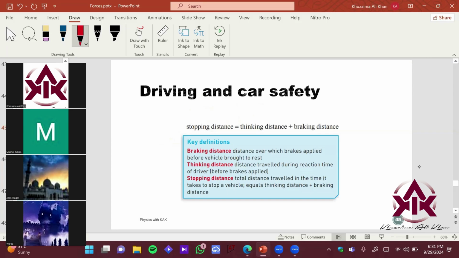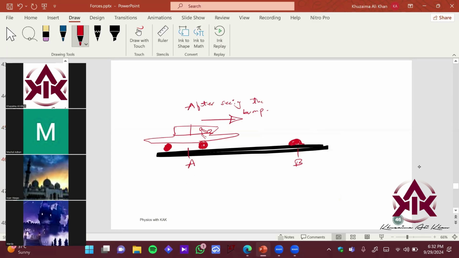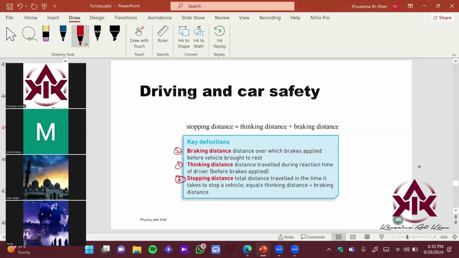So what is the procedure for this entire process? You first think, so we have thinking distance, and then you apply the brakes. If you combine steps 1 and 2, you get the overall stopping distance, right? Just imagine you're seeing the speed breaker over here. You just saw it, your brain makes a decision, and you calculate, should I apply the brakes right now or not?